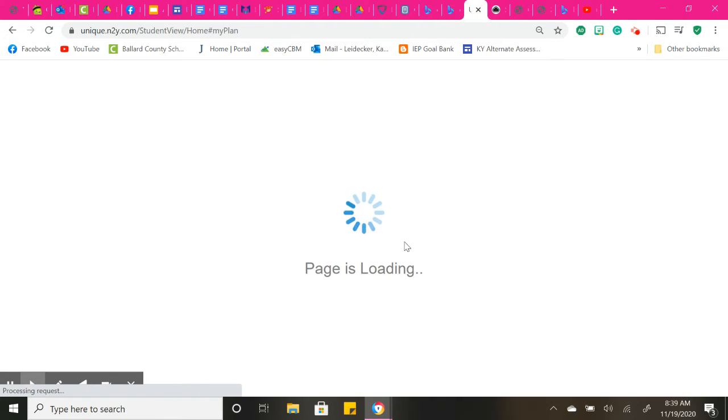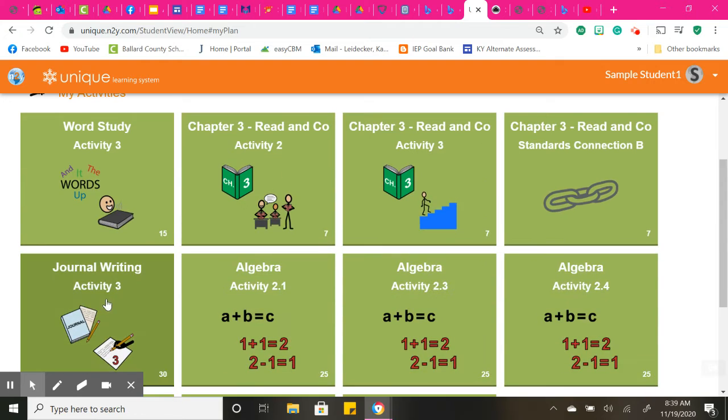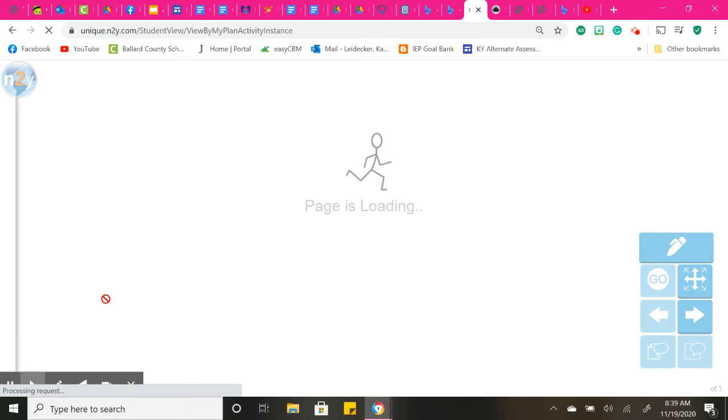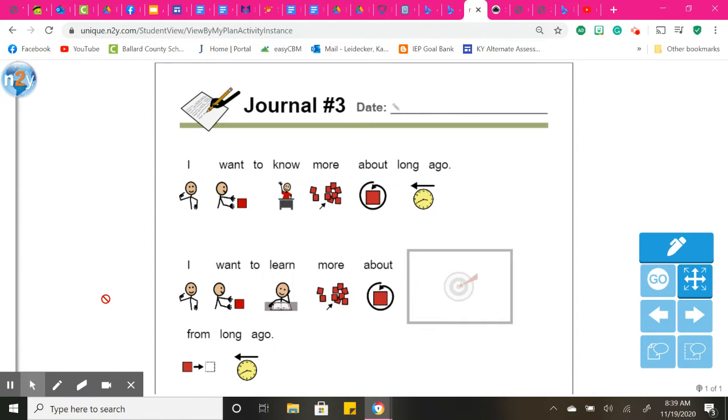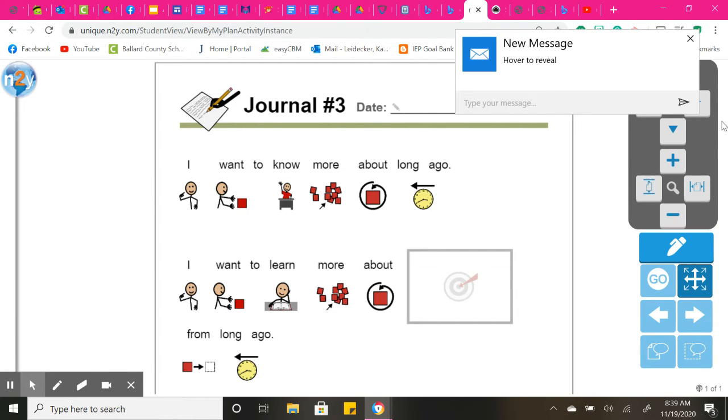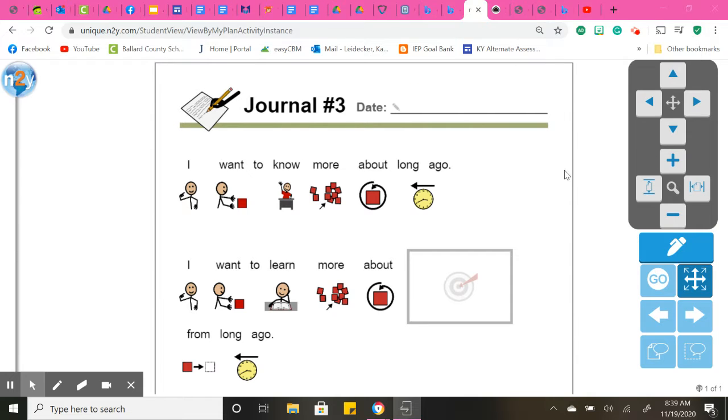Just type one sentence in there for beginning, middle, and end. And then your writing, you will complete. Everybody's may look a little bit different. So if you have all lines on your journal, you will type exactly what is shown in the box here.